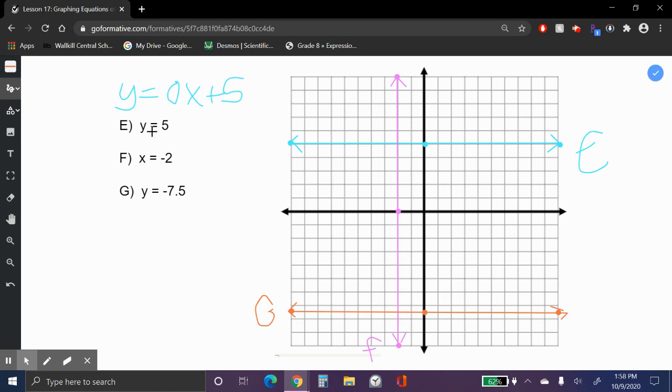So whenever y equals a number, it's going to be a horizontal line above or below the origin. Whenever it's x equals a number, it's going to be a vertical line with an undefined slope or no slope. The horizontal lines have 0 slopes. So that's it for today's lesson.